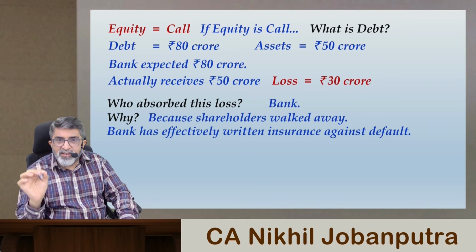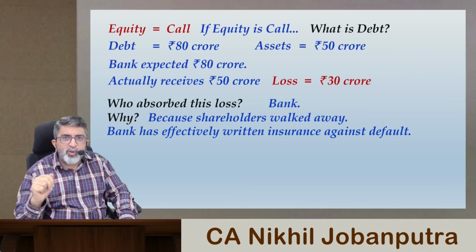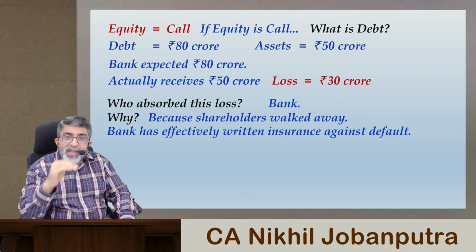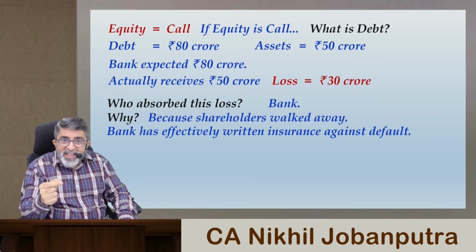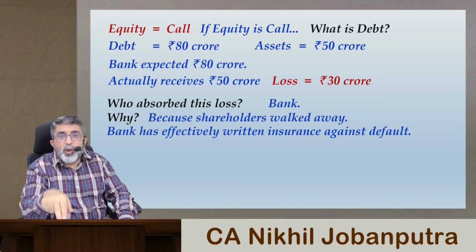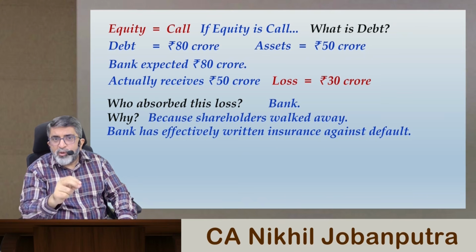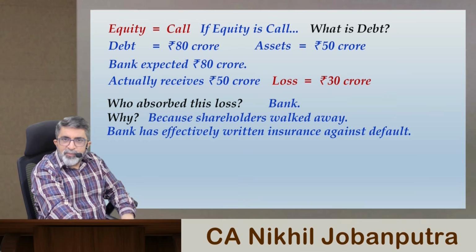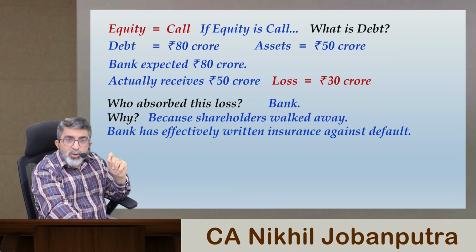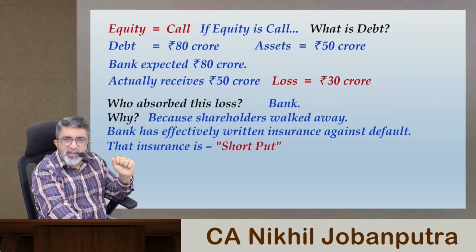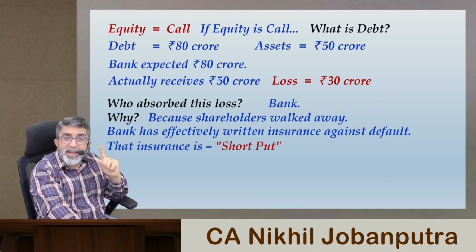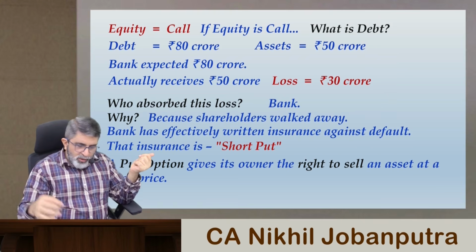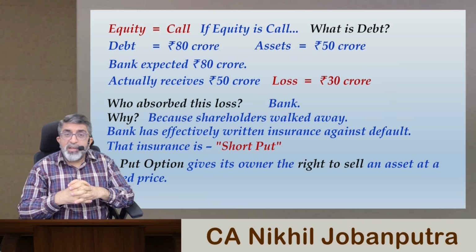So the bank needs to absorb that loss when the value of the asset falls. So what happens in case of a put option? Put option is exercised when the market value of the underlying falls. When the market value of the underlying falls, you exercise the put option and simply get away. So what is happening over here? That insurance is short put. Who provided this insurance? This insurance in the form of put was provided by the bank. So bank has written this put indirectly.